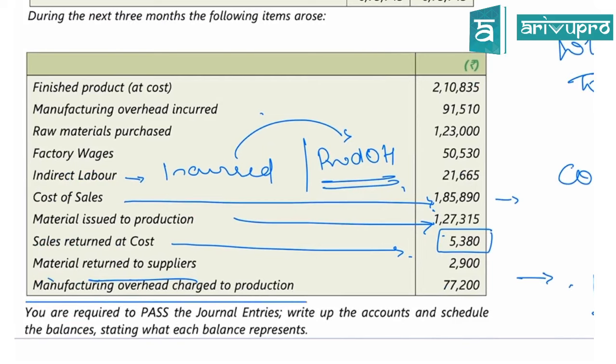The last one, overhead charged to production. That means what? Charge to production means WIP, manufacturing overhead. So WIP account debited to production overheads account. Are you clear with all the journal entries? Anything you guys want me to explain?